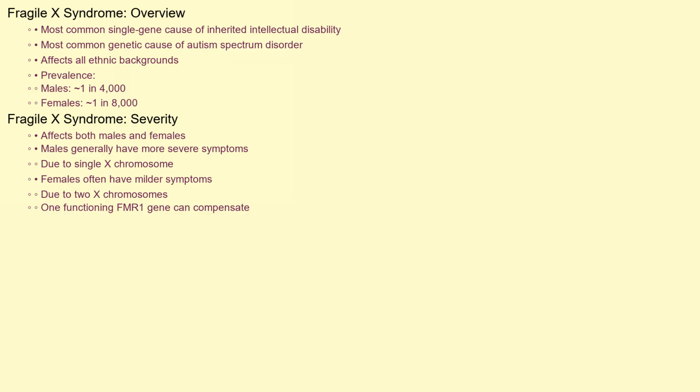Fragile X syndrome is the most common known single gene cause of inherited intellectual disability and the most common genetic cause of autism spectrum disorder. It affects individuals of all ethnic backgrounds. While it affects both males and females, males tend to experience more severe symptoms because they only have one X chromosome. Females, with two X chromosomes, often have one functioning copy of the FMR1 gene, which can partially compensate for the mutated copy.